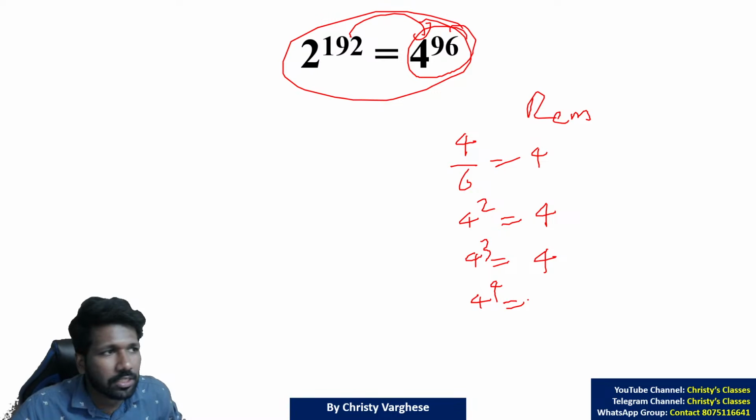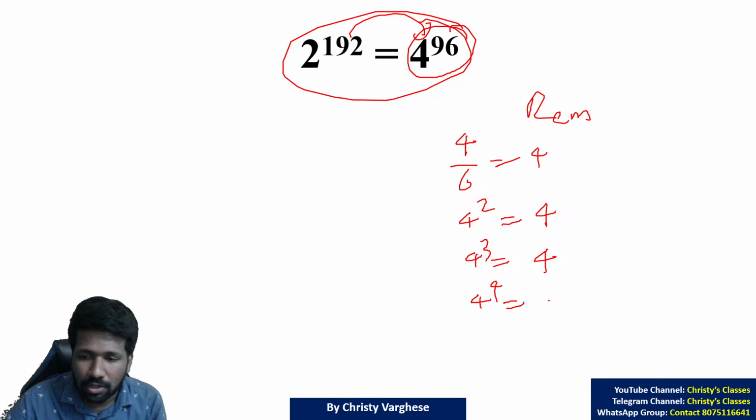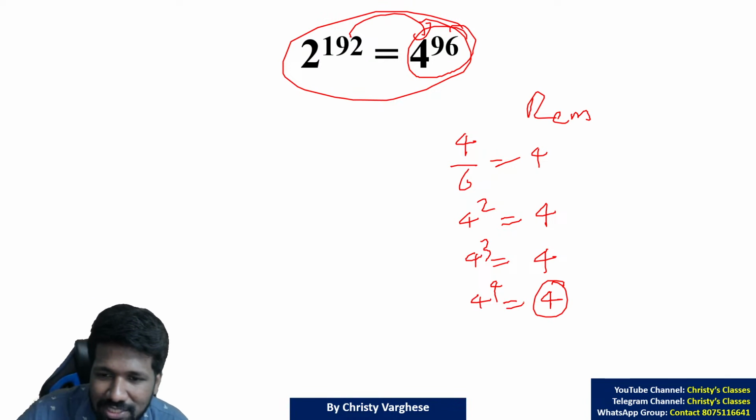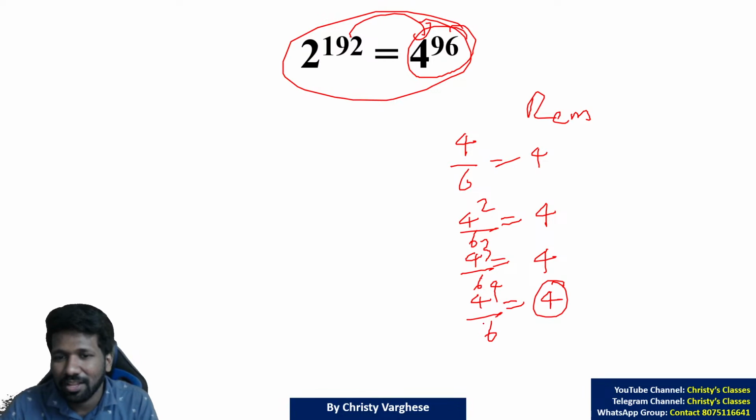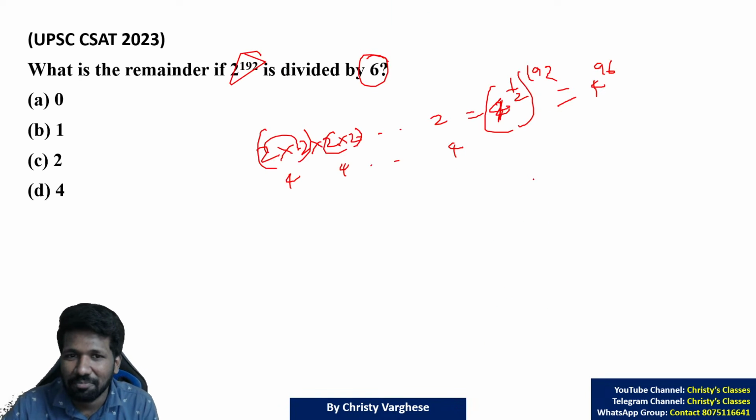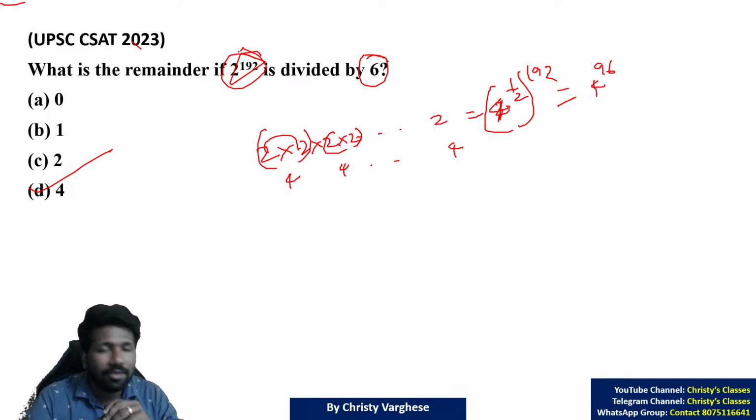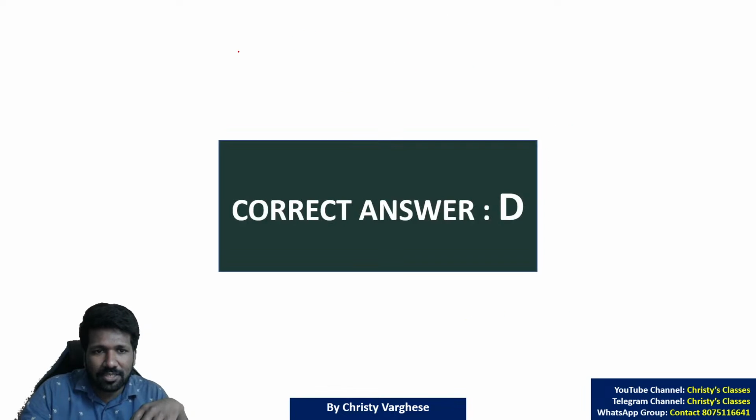4 raised to 4 is 256. 252 is a multiple of 6, and 256 is 4 more than that. So for any power of 4, when you divide it by 6, the remainder will always be 4. If you want, you can learn it as a theorem, or you can observe it like this. That means for 4 raised to 96, the answer will be 4 only. This is one way of doing it. The same question can be done in another way using the surds and exponents idea. When we discuss surds and exponents, I will mention it briefly. Did you understand this? Please respond.